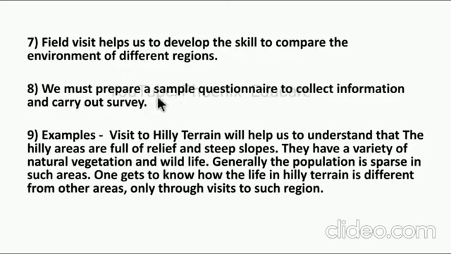Then an example: visit a hilly terrain, which will help us to understand that hilly areas are full of relief and steep slopes. In hilly areas, you must be knowing, the slopes are steep. In flat areas there are no slopes. Because hilly areas are at greater altitude, they have a variety of natural vegetation and wildlife. Generally the population is sparse. Sparse means less. Why? Because there is no place to build houses. Because of that, in hilly areas the population is sparse.